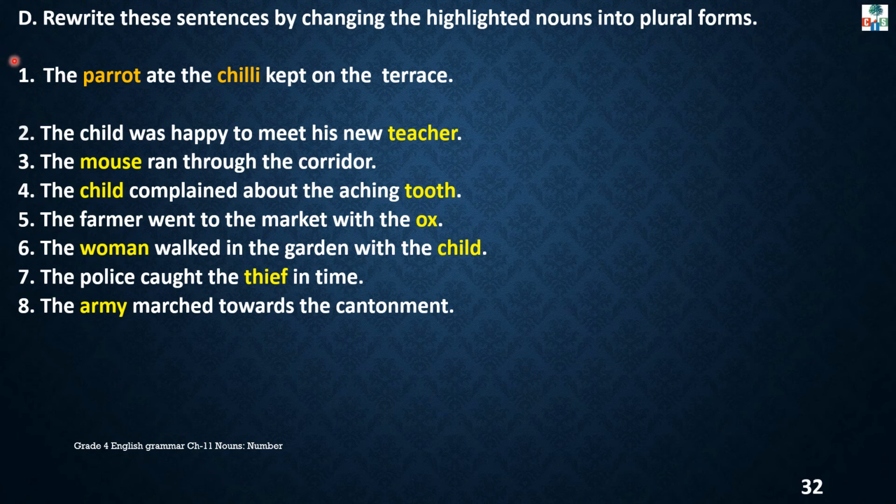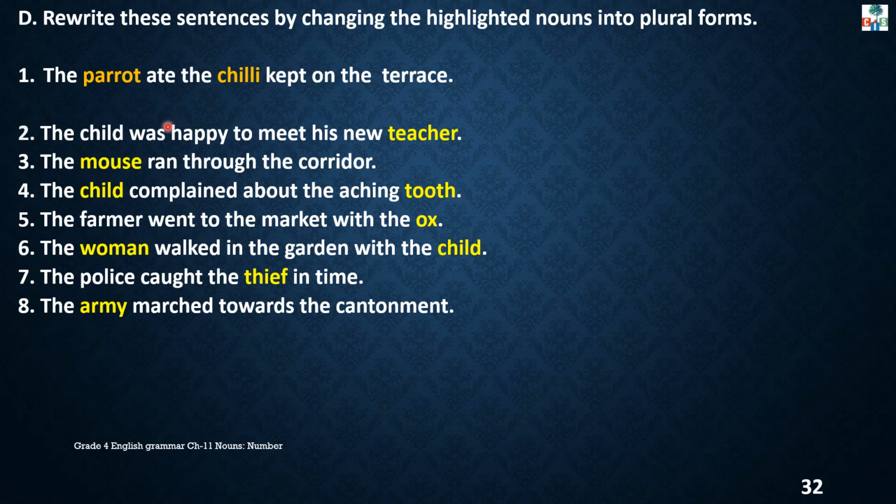See exercise D, which is on page number 32. Here you have to rewrite these sentences by changing the highlighted nouns into plural form. Children, the words are highlighted and you have to change them into plural form. See the first one. The parrot ate the chili kept on the terrace.